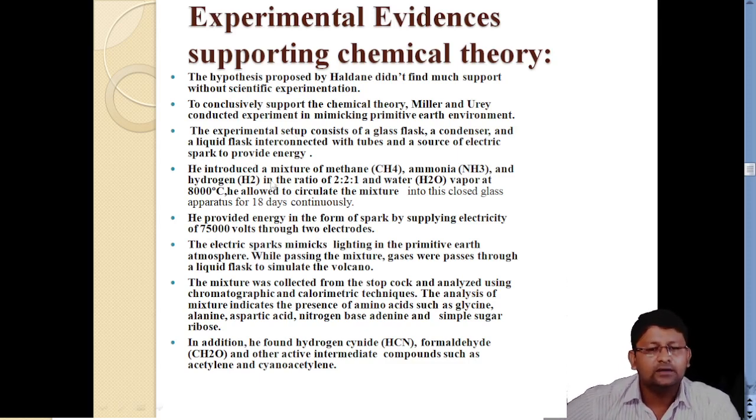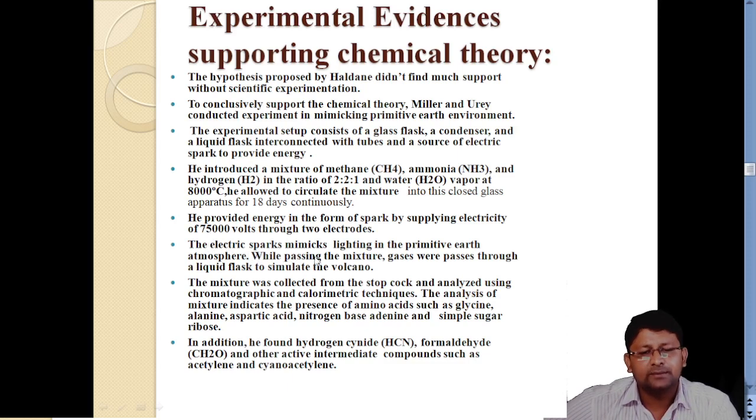Then he introduced a mixture of methane, ammonia and hydrogen in the ratio 2:2:1 and water vapor, and then he started heating it at 8000 degrees Celsius. Then slowly, gradually this mixture was evaporating and condensing, in a closed system for 18 days continuously. He provided energy in the form of a spark, like the electric discharge which we see in the atmosphere today. It was around 75,000 volts.